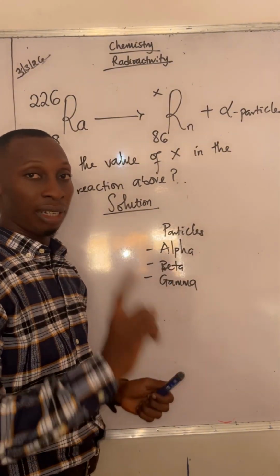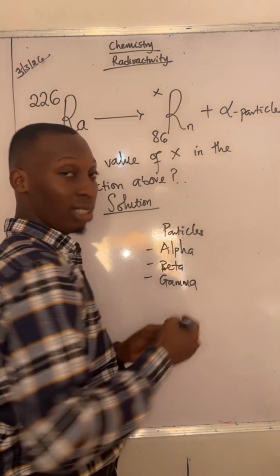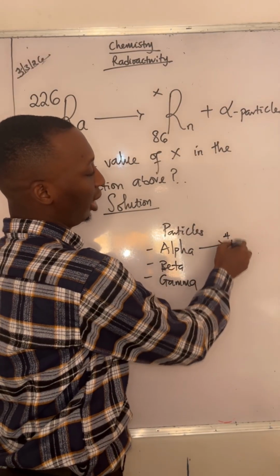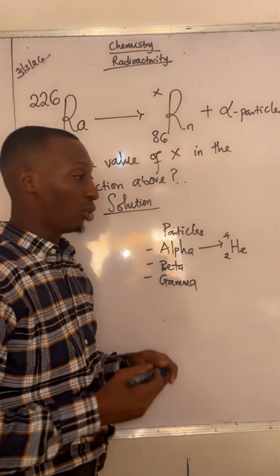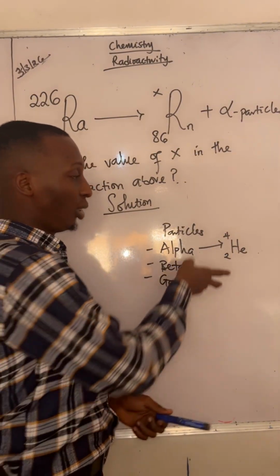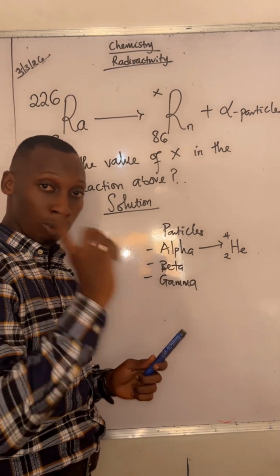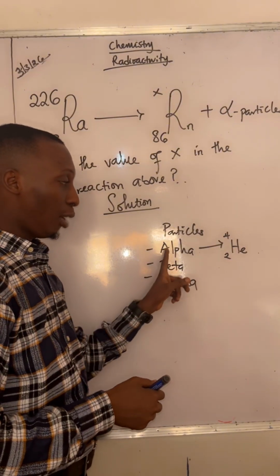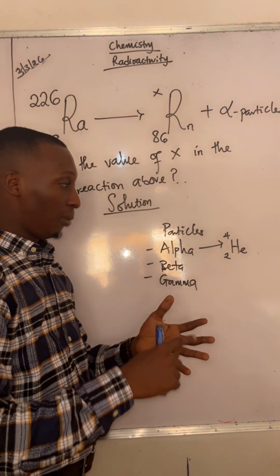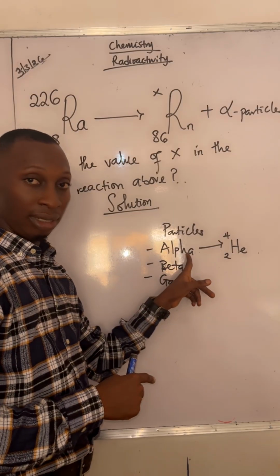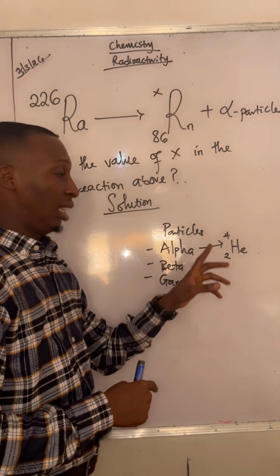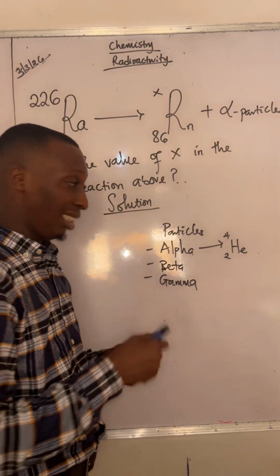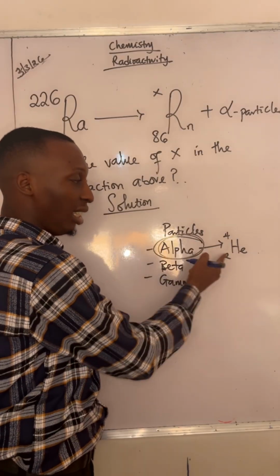Now, for the case of the alpha particles, they are positively charged. Number two, the alpha particles are represented with helium nuclei, atomic number 2, mass number 4. So anytime you see this in a nuclear reaction, the first thing that comes to your mind is that an alpha particle has been produced. Another thing is the alpha particles have short wavelengths, high ionization energy, low penetrating power, and they can be stopped or absorbed by a thin sheet. That's not where I'm going to. My point of emphasis is that the alpha are represented with this.